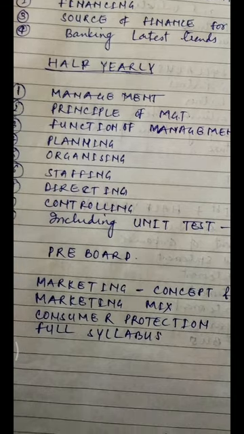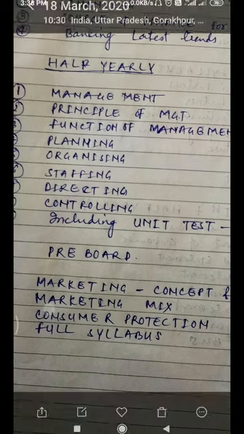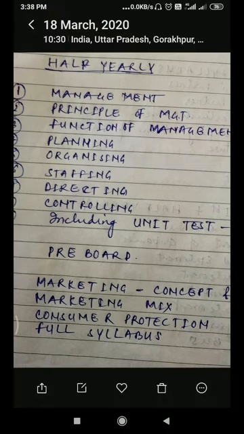Directing means how can we direct, how a business concern will be directed for achieving goals, through motivation, supervision, directing, process of motivation, Maslow's theory, meaning of leadership, qualities of a good leader, meaning of communication, steps in the process of communication, objective of communication, barriers, overcoming barriers, how can we overcome the barriers of communication.